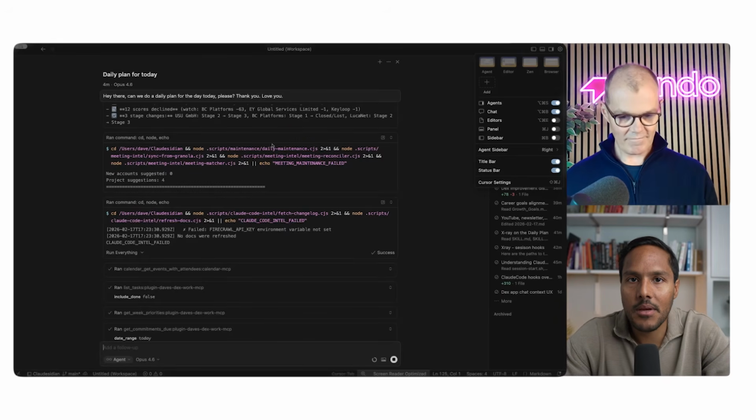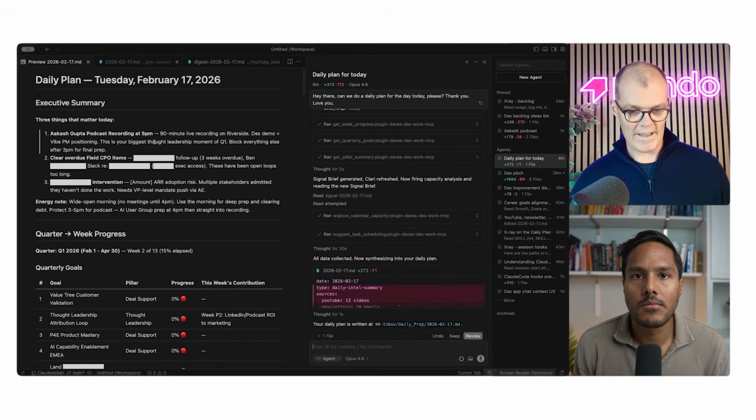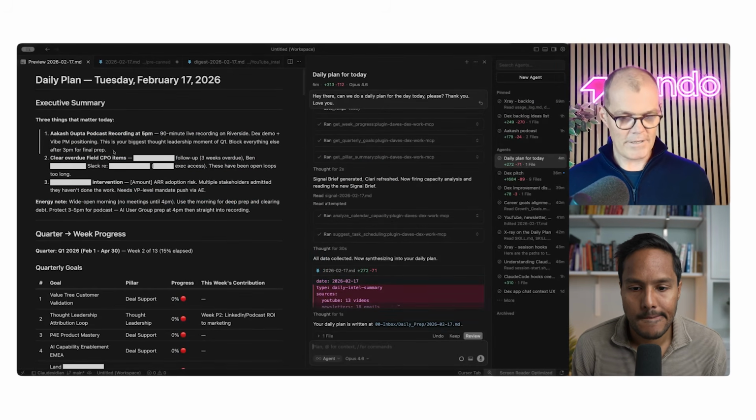How did this daily plan command do? So here's our daily plan, or the one I have, and you can tailor this however you want to. But essentially it comes up with my 3 things that matter today. I've just redacted some of the information here, which is what's so nice about working with something like this. It's malleable software, right?